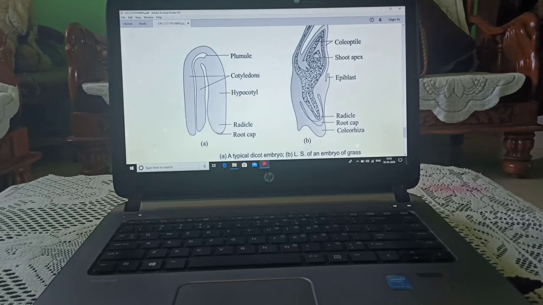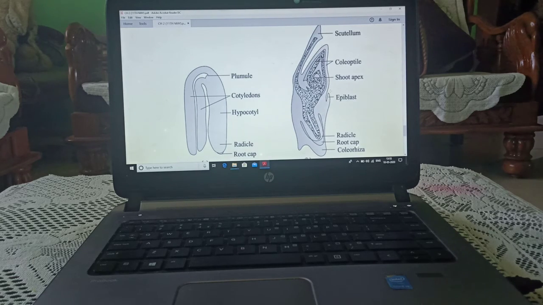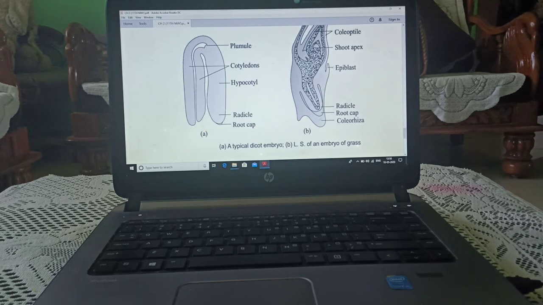This is the embryo of the grass. In this you can see clearly. This is the shoot apex. This will form the coleoptile. This is the scutellum, which nourishes this area. Then the epiblast, it is also part of the shoot only.